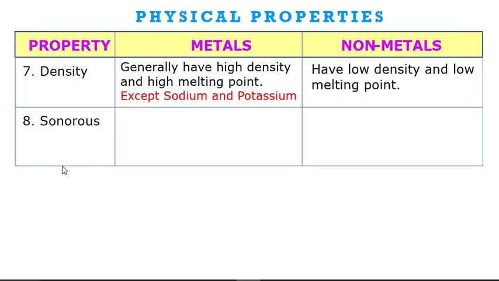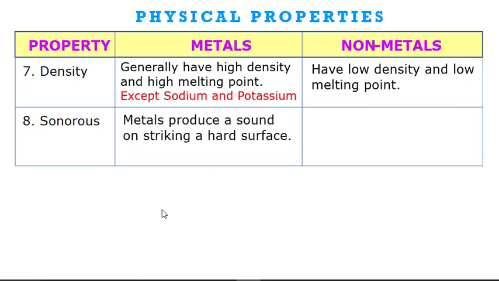Sonorous property: metals produce a sound on striking a hard surface. You can see the bell, it is made of metal. When we strike the metal of that bell with some other metal, we hear a kind of sound, right? So they have a property to produce sound. This property is called sonorous. Metals produce sound on striking a hard surface, whereas non-metals are not sonorous. That means they do not produce sound when we strike them with some hard metal.